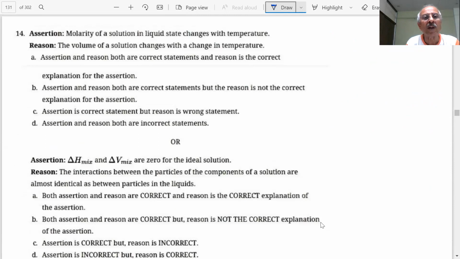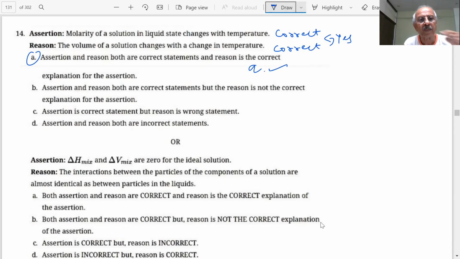Assertion: molarity of a solution in liquid state changes with the temperature. Yes, sir. It is correct. Reason: volume of a solution changes with the temperature. Yes, sir. Correct. Is that the correct explanation? Yes, sir. So A. Assertion, correct statement. Reason is the correct explanation. Answer is A.